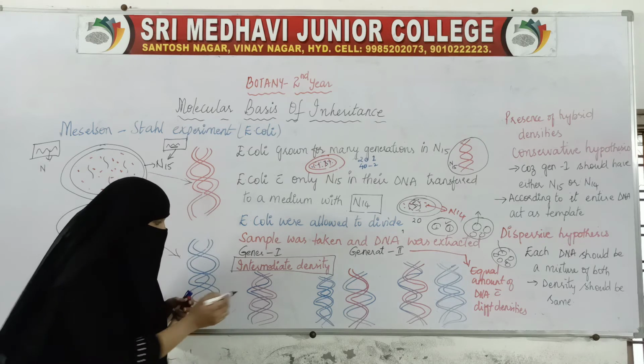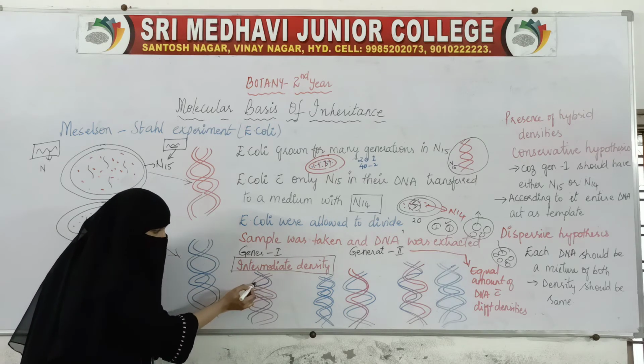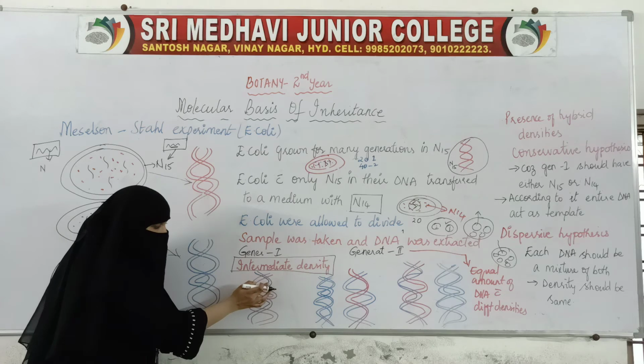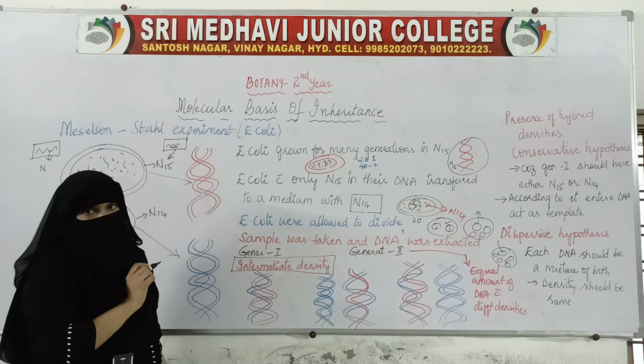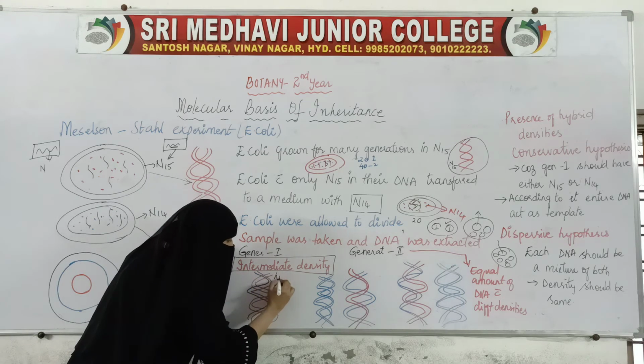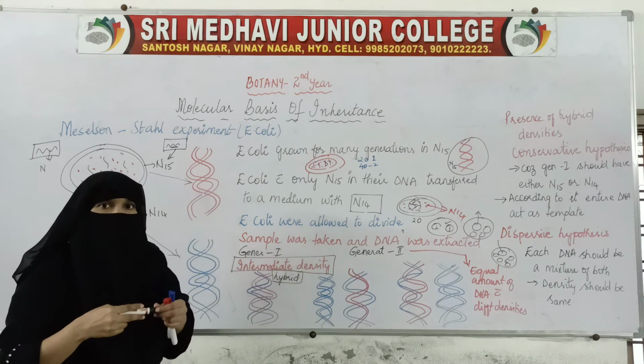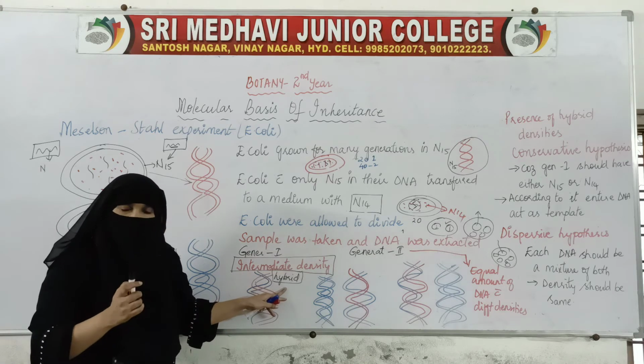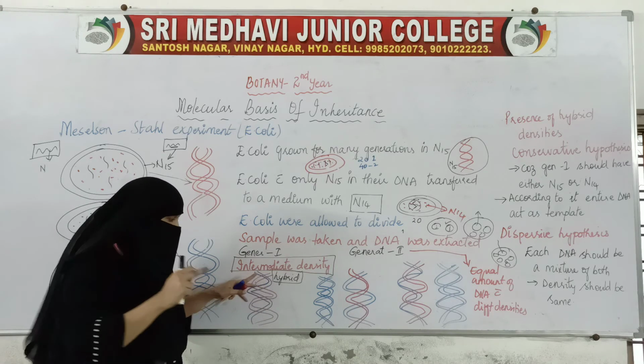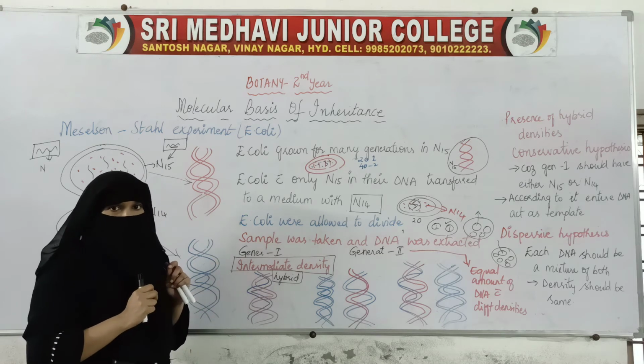Intermediate density means half of the DNA was N14 and half of the DNA was N15. So it is a hybrid. Intermediate means we got hybrid DNA. In the first generation we got hybrid DNA. Hybrid means a mix of both N14 and N15.